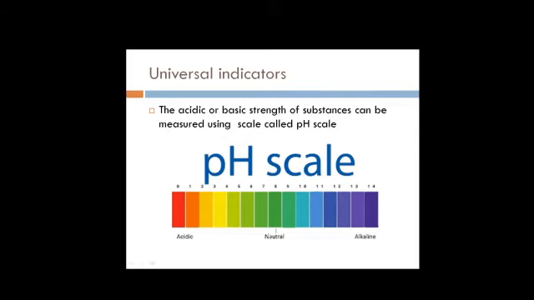Now you come to 6, 5, 4, 3. You see different colors and they are weak acids, that is, organic acids like lemon and vinegar. Now coming to 0, 1 or sometimes 2 also. 0, 1, 2 are very strong acids. When the color of the substance changes to orange or red, it means that they are highly acidic in nature. Examples are hydrochloric acid and sulfuric acid.